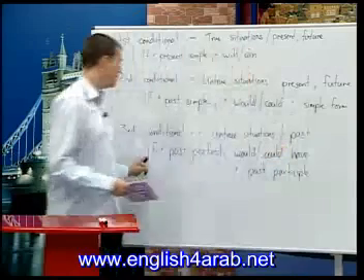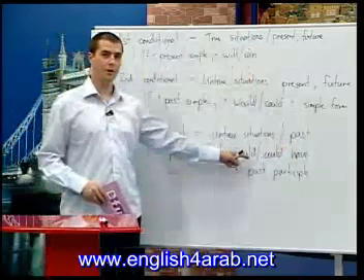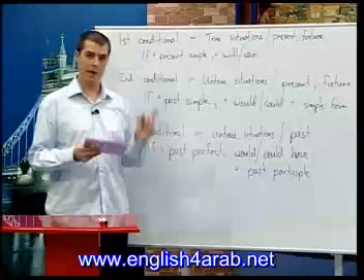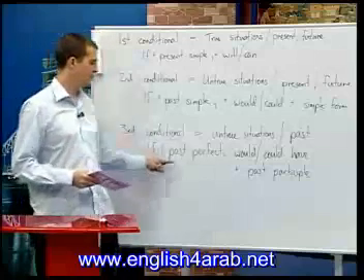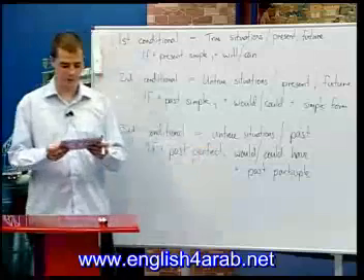Okay. If plus past perfect, would have, could have, past participle. And as usual, if the if clause is first, we have a comma after it.